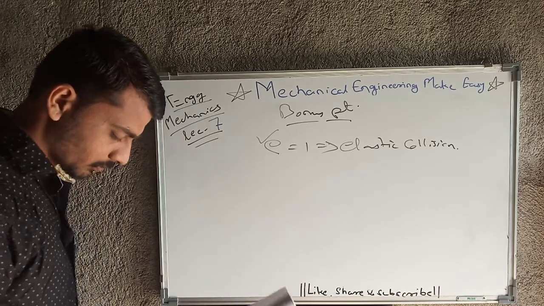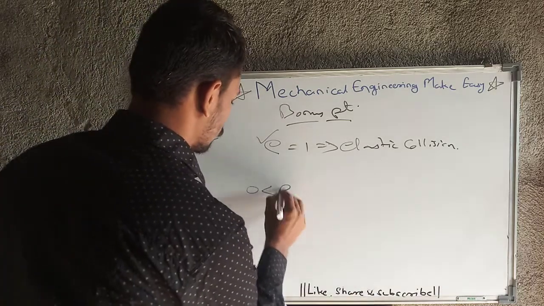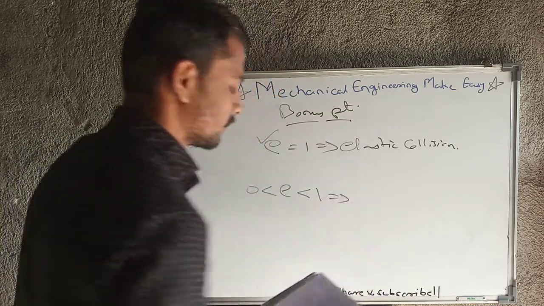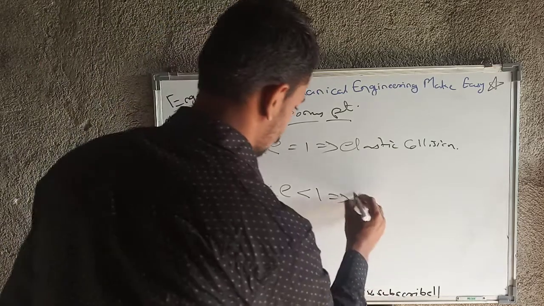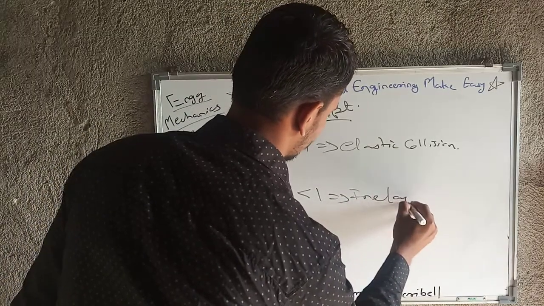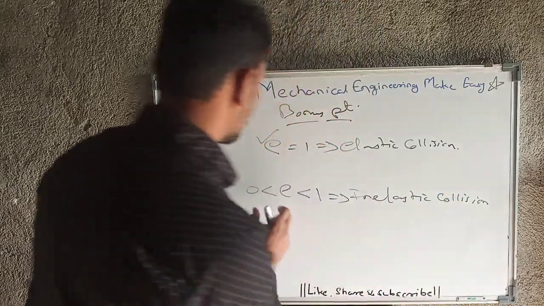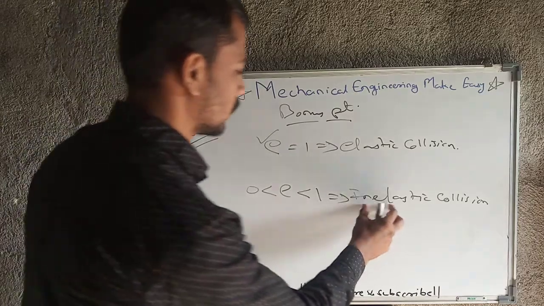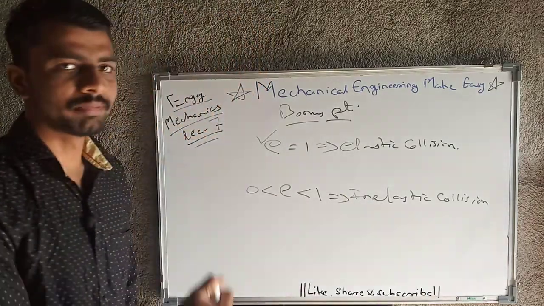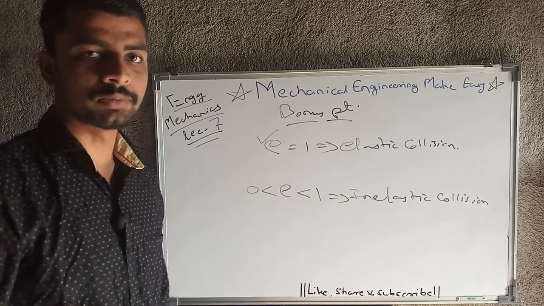Then next, if that e value ranges from 0 to 1, then this is nothing but inelastic collision. If that e, the coefficient of restitution value, varies from 0 to 1, that is inelastic collision. Means the relative velocity after impact is less than relative velocity before impact.